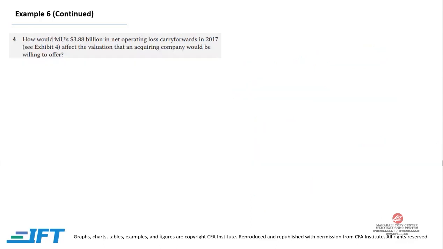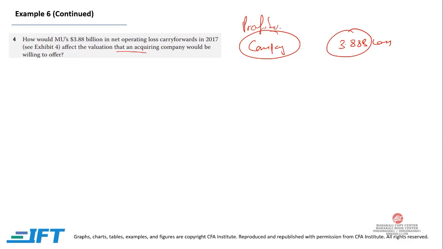How would MU's 3.88 billion in net operating loss carried forward in 2017 affect the valuation that an acquiring company would be willing to offer? So if a company is trying to acquire a company which has a 3.88 billion loss, this company might be profitable. So by acquiring this company, they can reduce their taxes. So if this company has a high tax rate, the tax advantage would be even more profound.